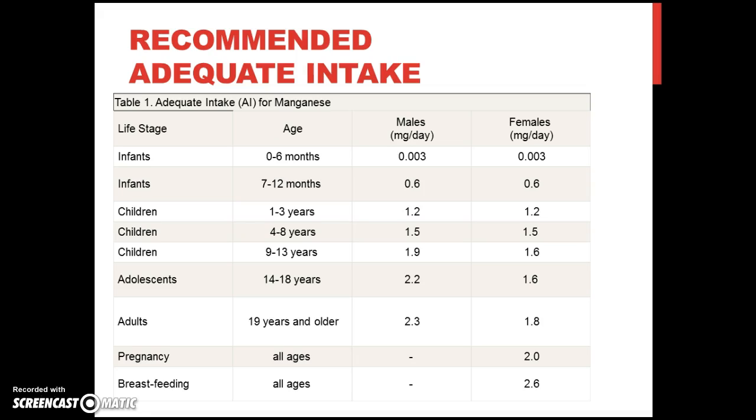And then children 9 to 13 years changes, as males need 1.9 milligrams per day and females 1.6 milligrams per day. Adolescents 14 to 18 years is 2.2 milligrams per day in males and 1.6 milligrams per day in females.